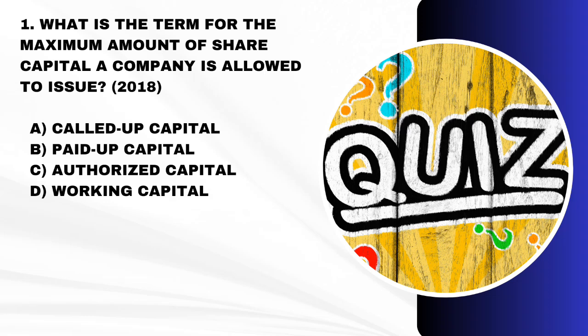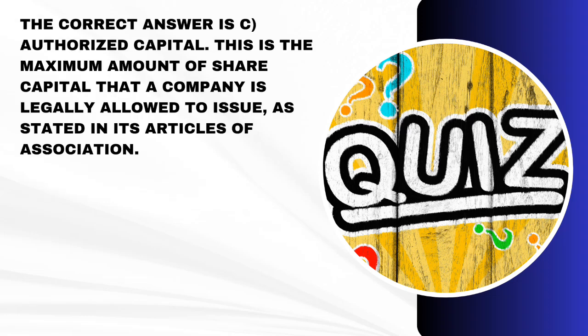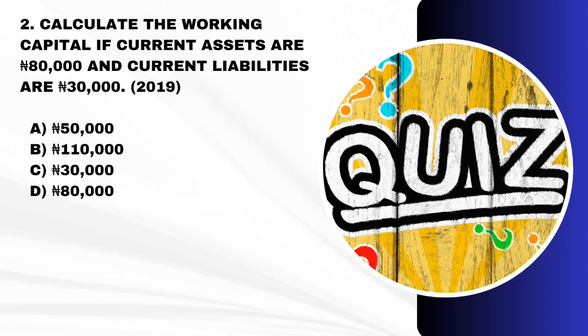Option A, we have called up capital. Option B, we have paid up capital. Option C, we have authorized capital. And option D, we have working capital. Think over it. What's your answer? Our answer is option C, authorized capital. This is the maximum amount of share capital that a company is legally allowed to issue as stated in its articles of association.